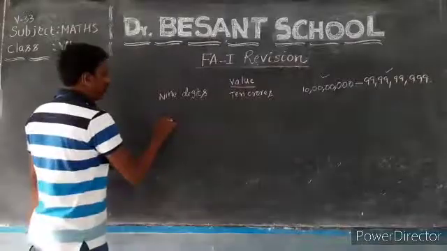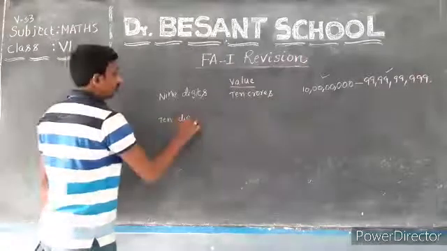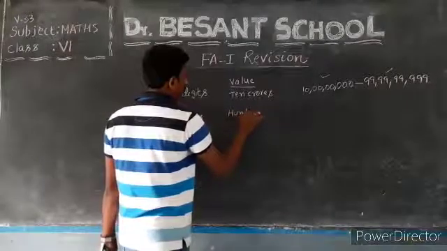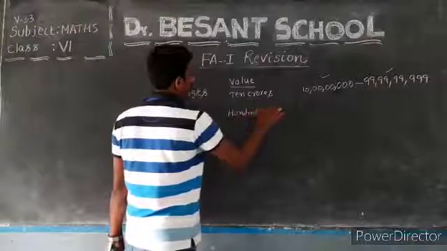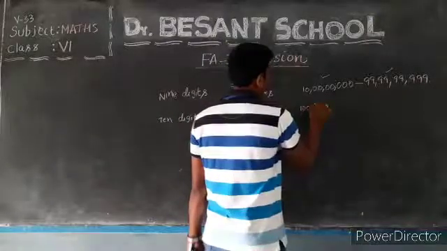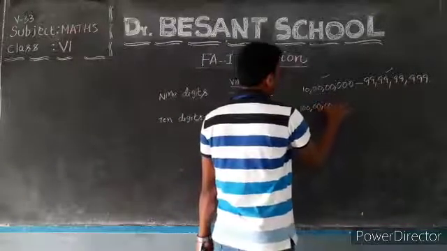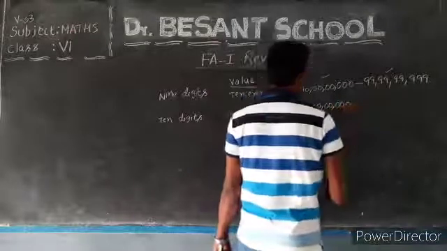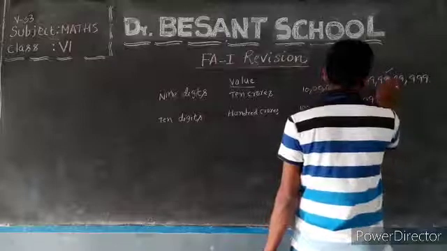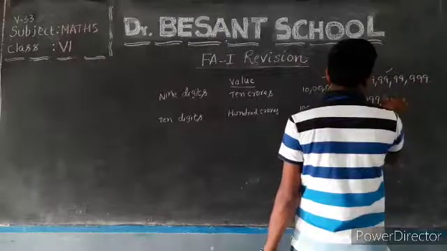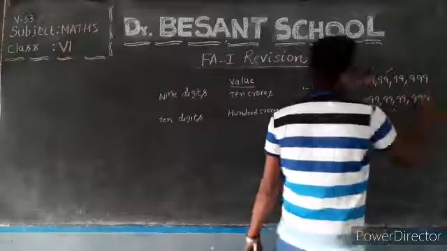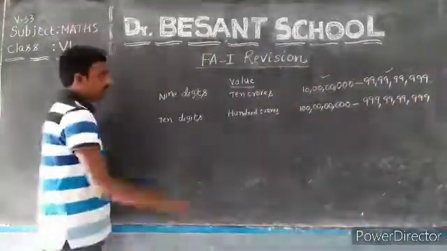And speak of 10 digits, that is 100 crores. The greatest 10-digit number is 999 crores, 99 lakhs, 99,999.